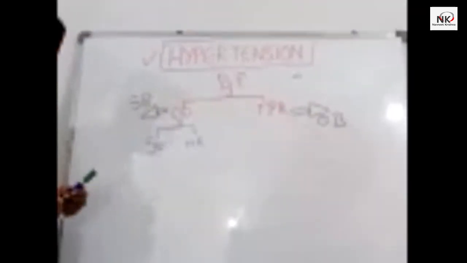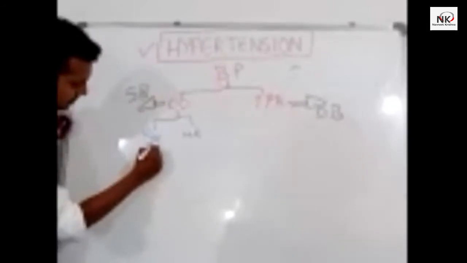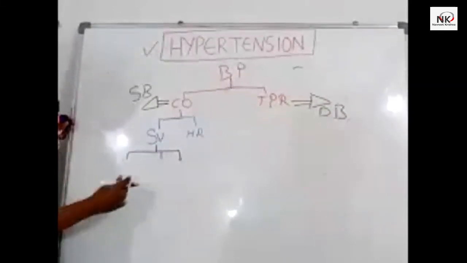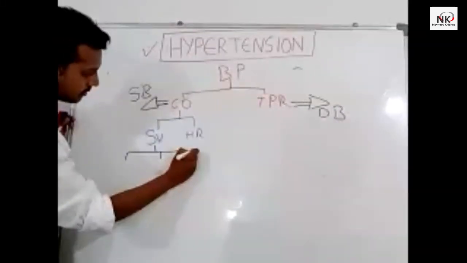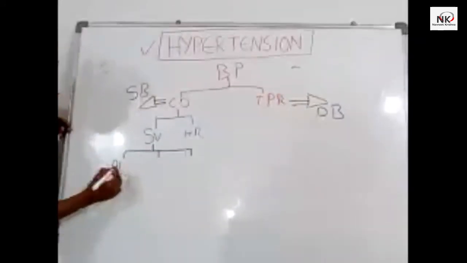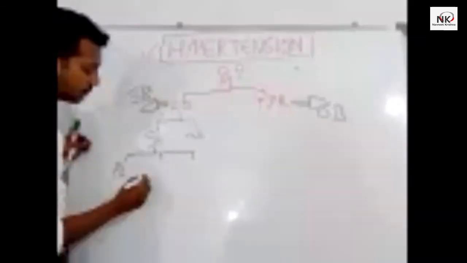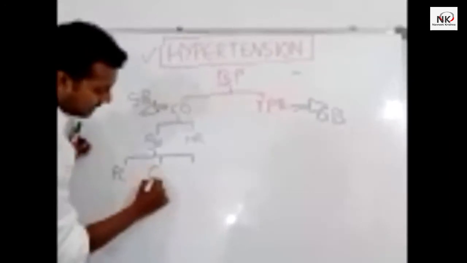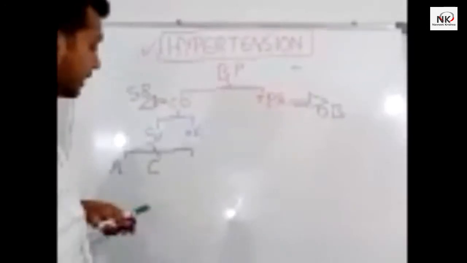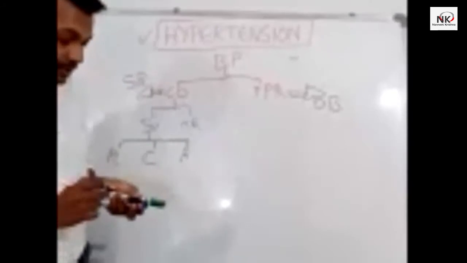This stroke volume depends on three things. First one is the preload. I'll explain what is preload. Second one is the contractility of the myocardium itself. And third one is the afterload.